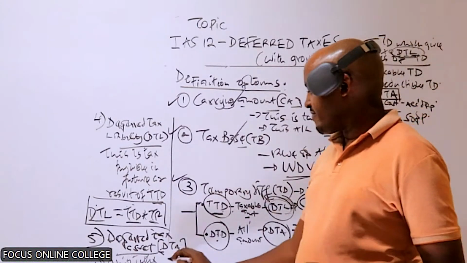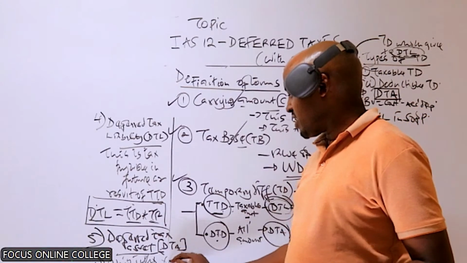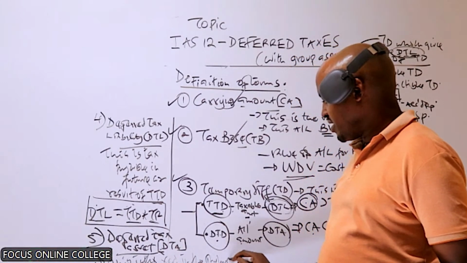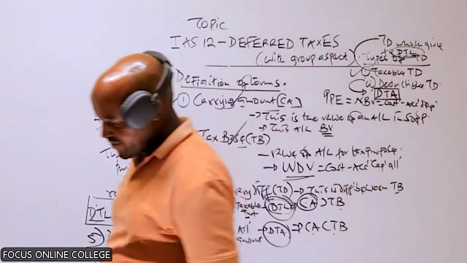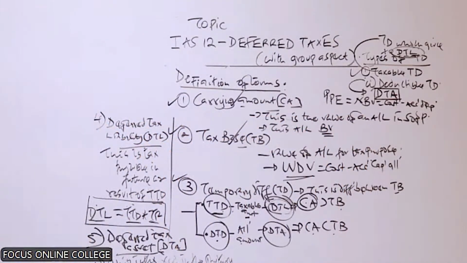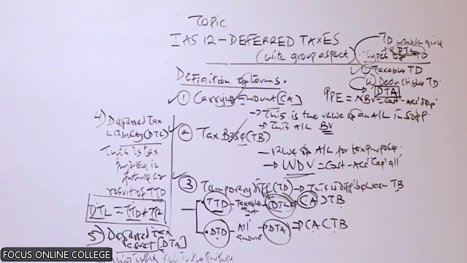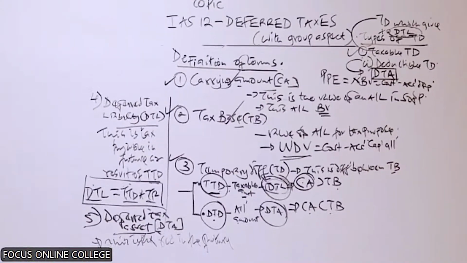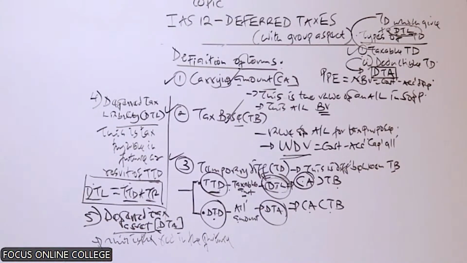It is a tax refund the company will only receive in the future.